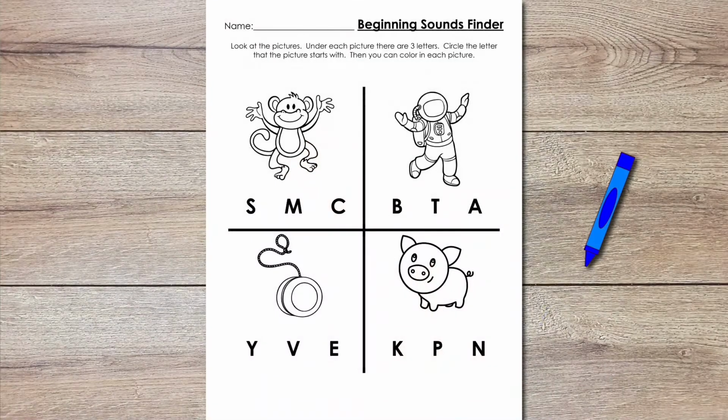So our letter activity today has to do with finding the first letter in a word, so our beginning sounds. So you're going to have a paper and it's going to look just like this. Okay, so it's got a few pictures on there, and it's got some letters below those pictures. Now, if you remember, our letters of the week are A, M, P, and Y. So we're going to go through and we're going to try to find which of these words start with those different letters. So those pictures that start with those different letters.